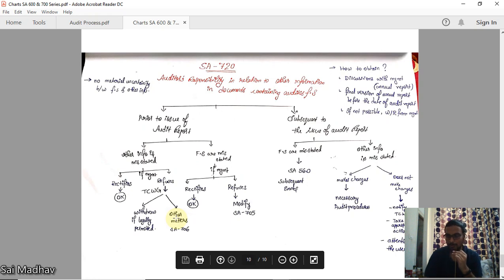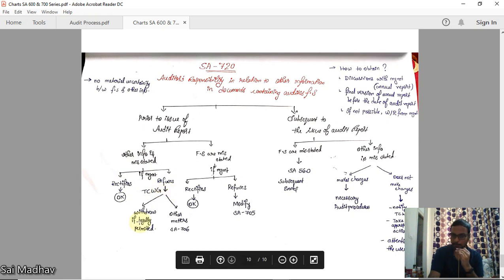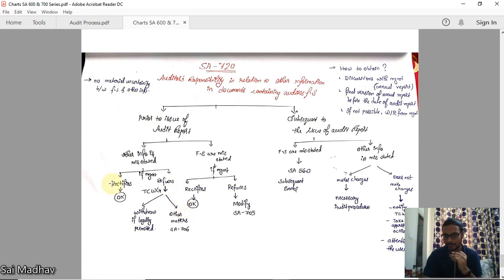You understand the linking between all the standards here. Understood? If the other information is misstated. Suppose in the AGM before the audit report, the management is saying that the sales growth is 10%, but actually as per financial statements it is 5% only. So it is misstated. You should discuss with management. If rectified, okay. If not rectified, go to TCWG. If there also it is not rectified, then withdraw if legally permitted. If not, report in other matters as per SA 706. Okay. This is if other information is misstated.